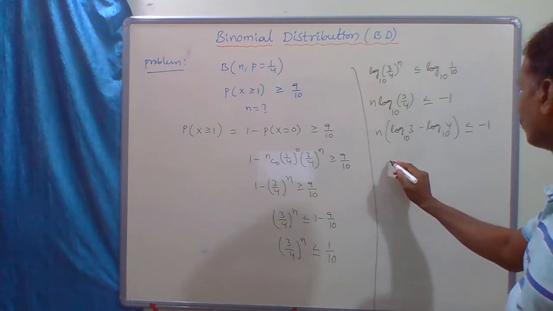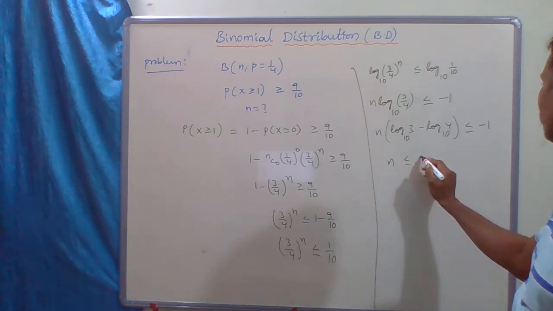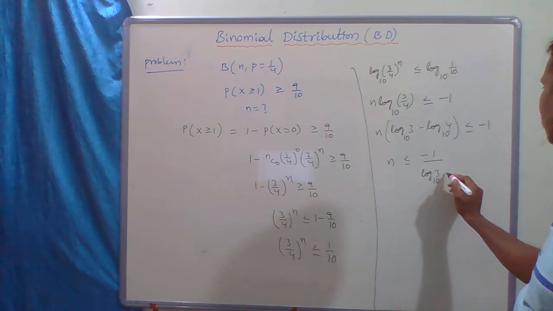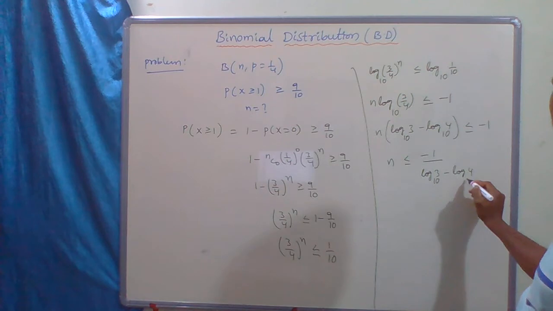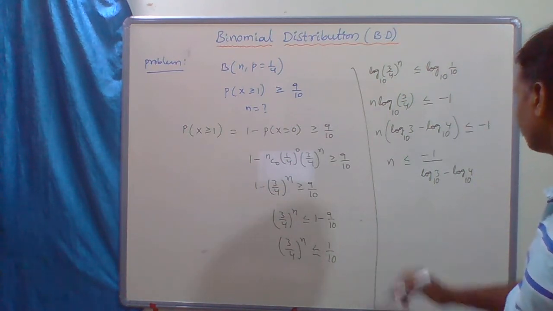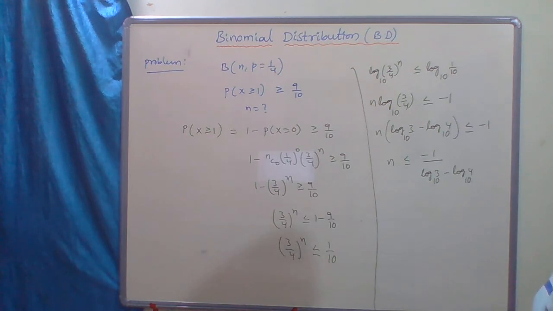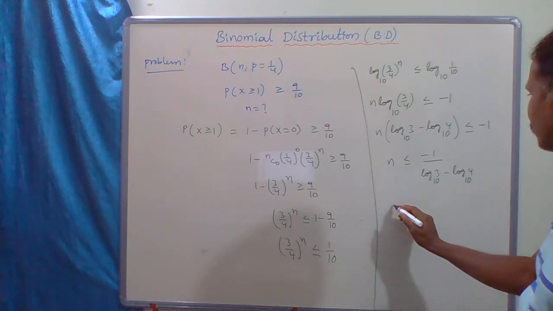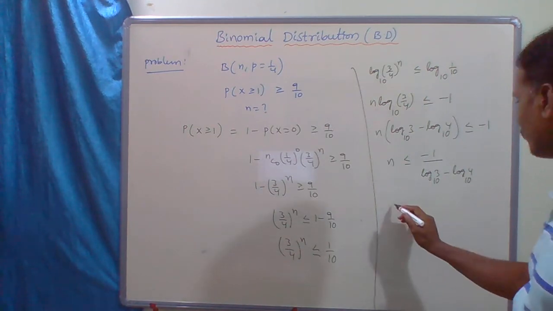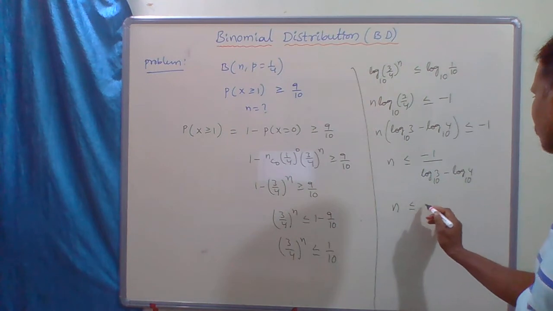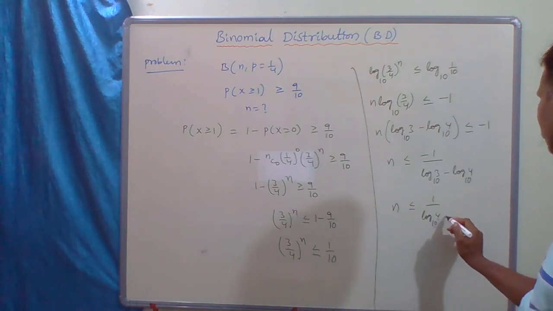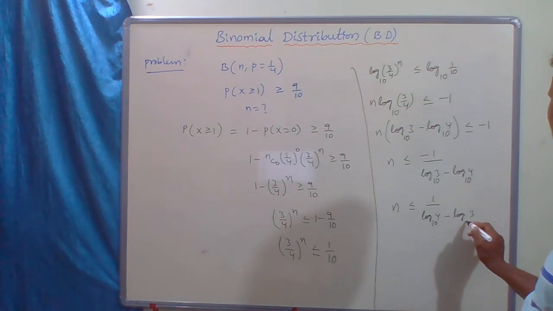Now n is less than or equal to minus 1 divided by (log 3 base 10 minus log 4 base 10). Now n is less than or equal to 1 by (log 4 base 10 minus log 3 base 10).